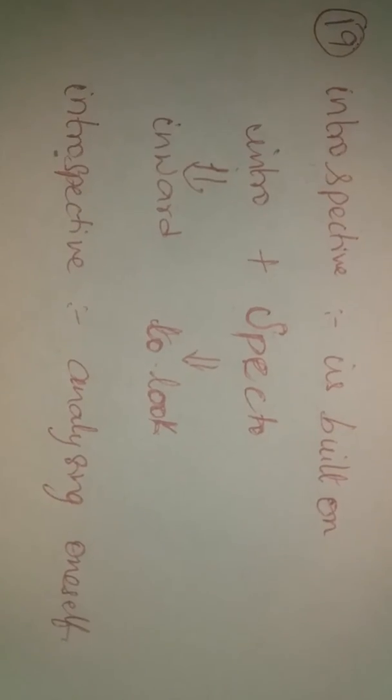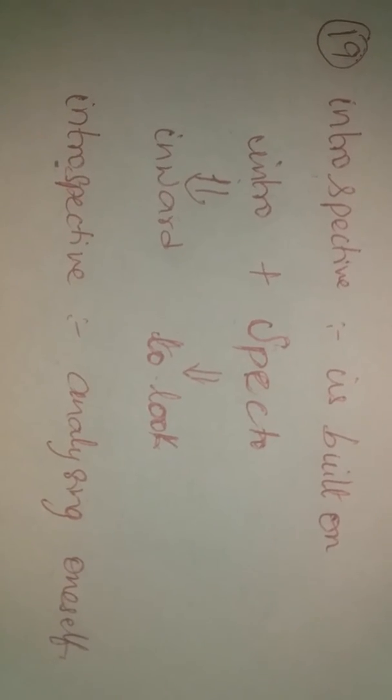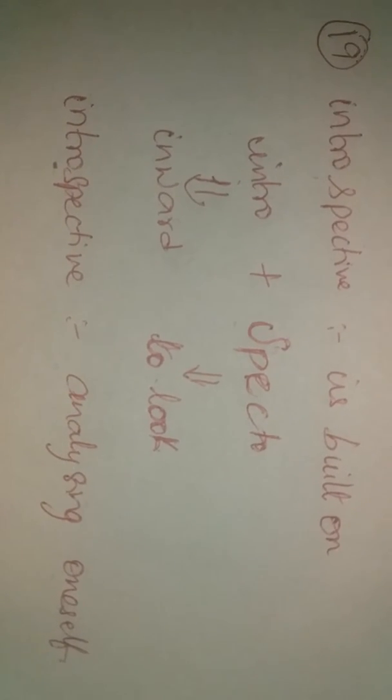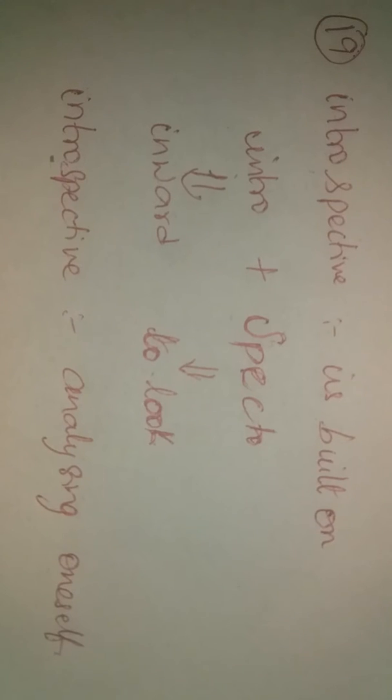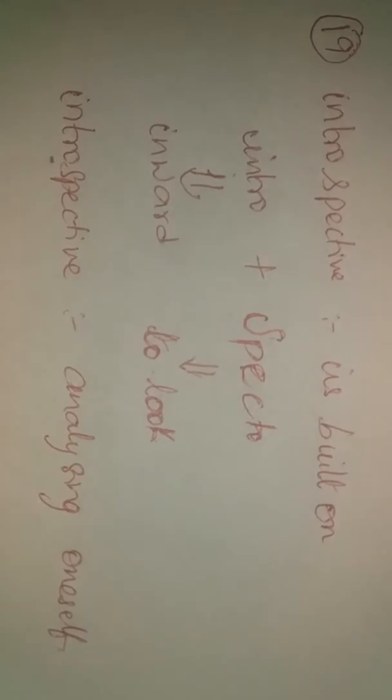Introspective is built on intro plus specto. Intro is inward, specto is to look. So introspective is one who analyzes oneself. If you are introspective, you start analyzing yourself, various situations, all the conditions of your life, and then decide upon what further action needs to be taken.